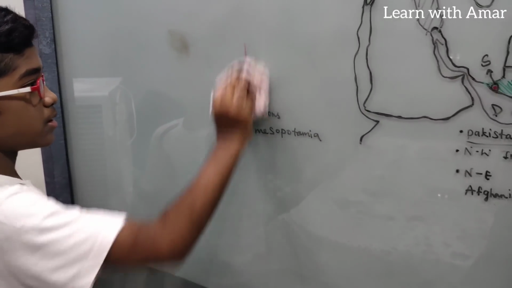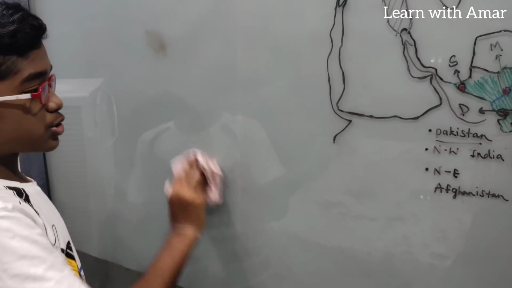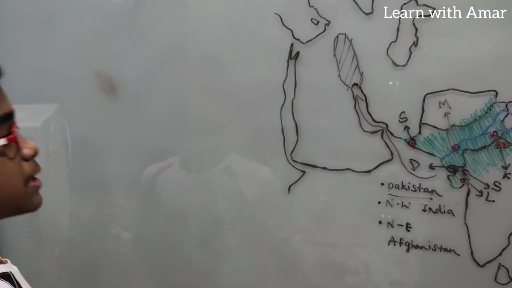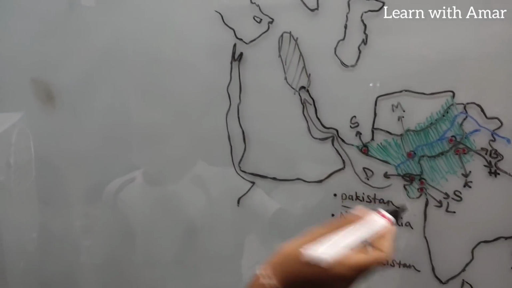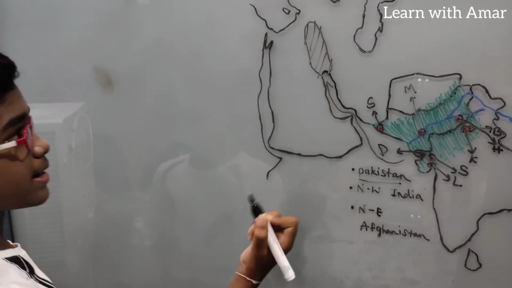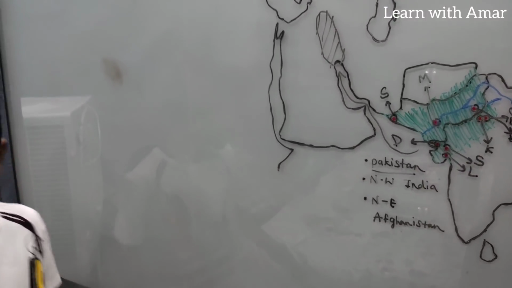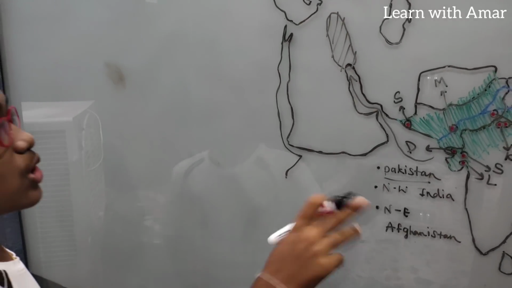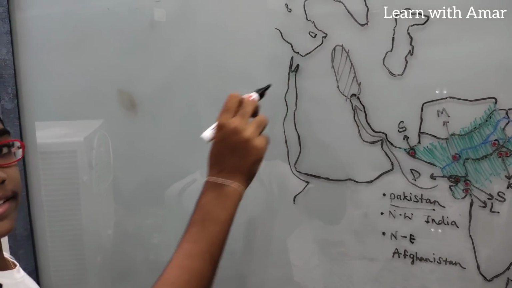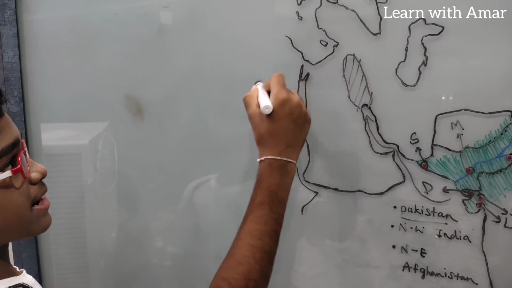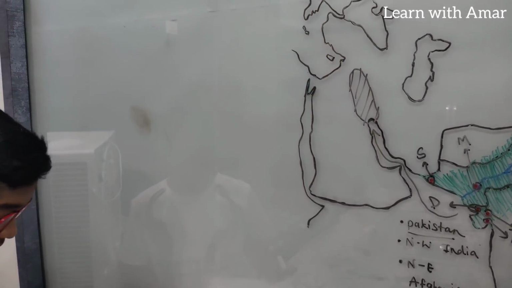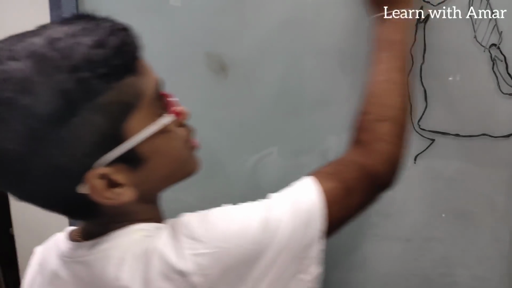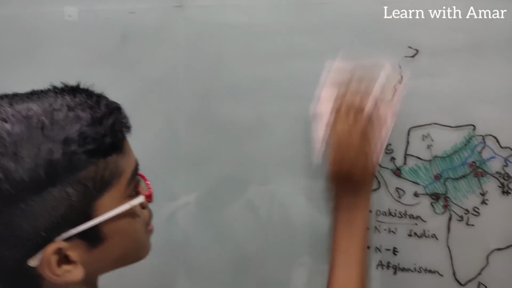Did they extend trade up to Crete? Yeah. Experts also believe that their trade relations also expanded up to Egypt and Crete. Right? Now, where is Egypt? Here we find Egypt and here we find Crete. Right? So, this is about the trade and transport. So, now we don't need this map from now.